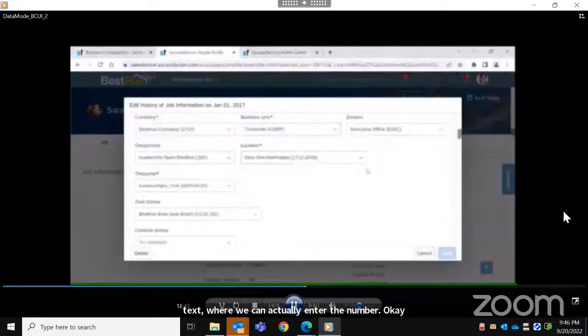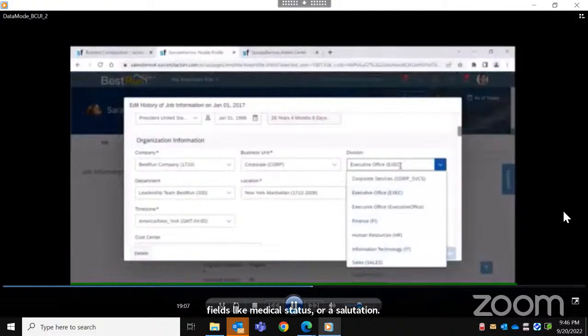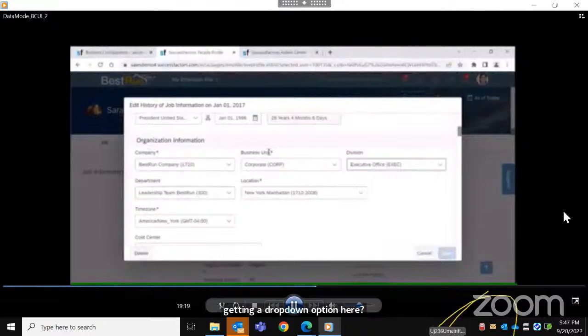Okay. So here, can you see all these objects like company, business unit, division, and so on? I have told you that wherever there is a drop down in the personal information, for fields like marital status or salutation, those are pick lists. So is division a pick list or is it something else? Because I am getting a drop down option here. You can see company, business unit, division, department, and all these are predefined objects in the system.